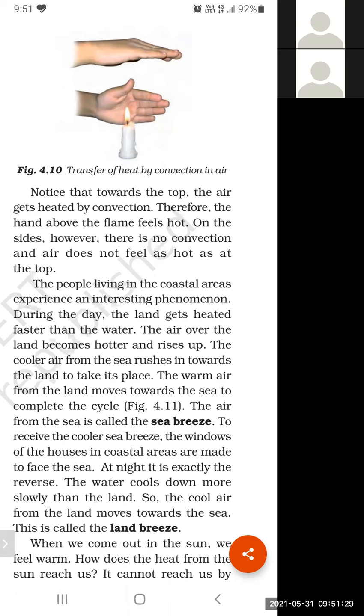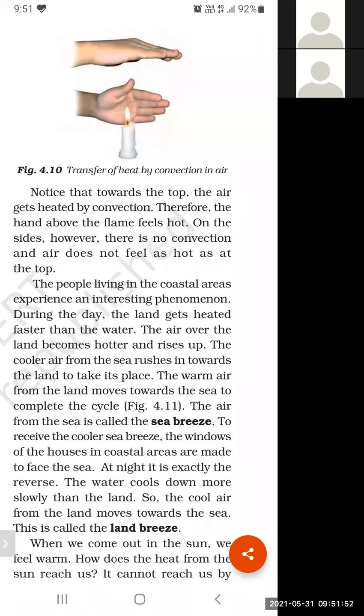And at what time? During the daytime. Why? Because during the daytime, the land becomes hotter as compared to the water, as compared to the sea. And the air above the land will become hot and light, and it rises up.